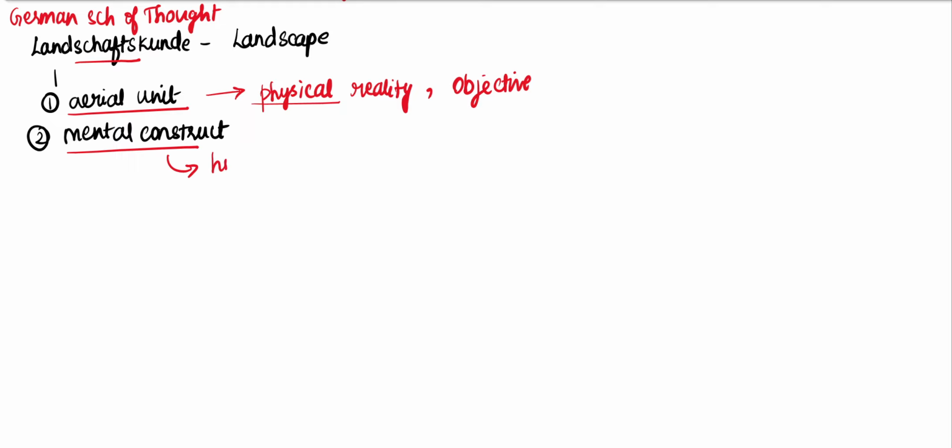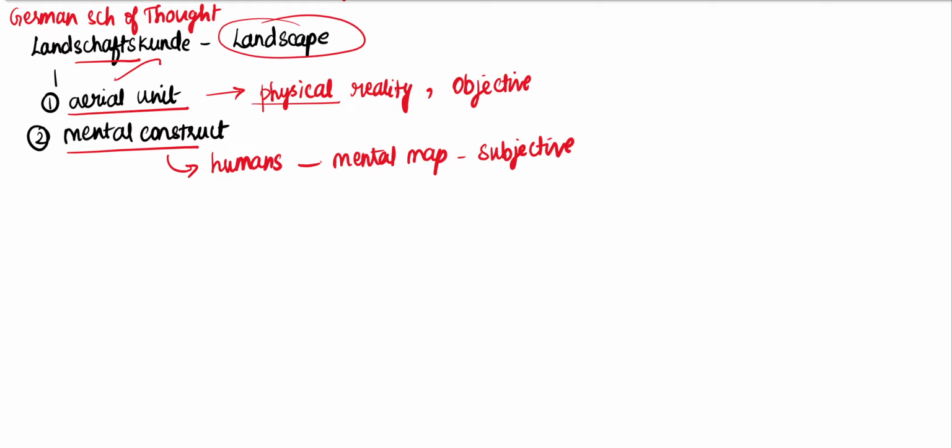Mental construct involves humans, right? So humans have certain mental maps related to the particular landscape. This mental map is subjective. So according to the German school of thought, we have Landschaftskunde, which means a landscape. This landscape has an areal unit, which is physical and objective. And it also has a mental construct where humans have certain mental maps related to a particular landscape. So this mental map is subjective.